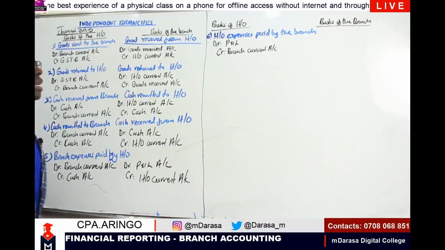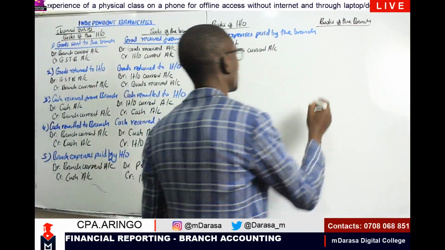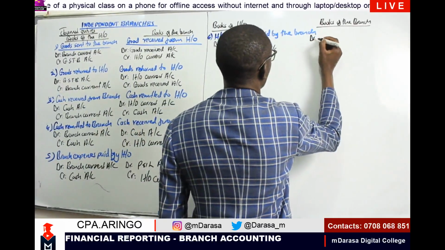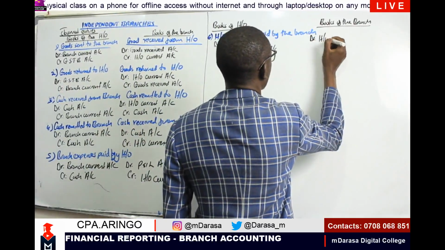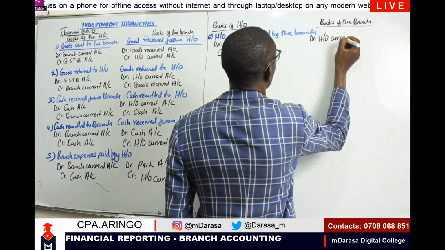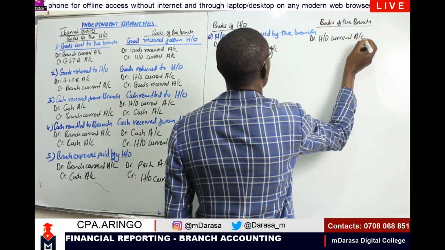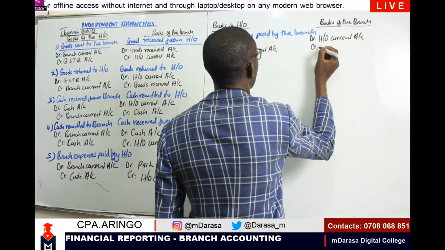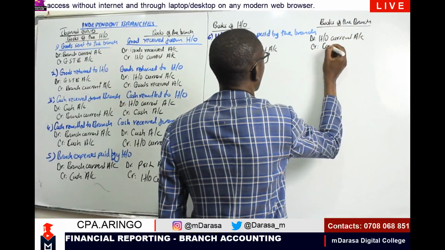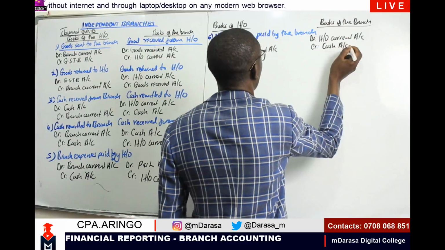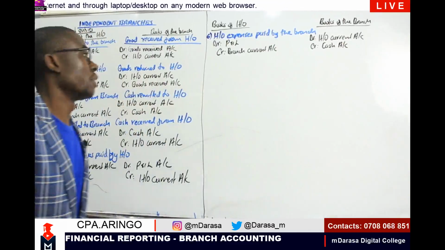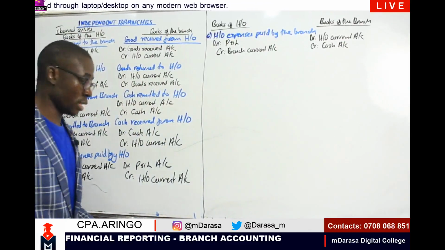What about on the side of the branch? On the side of the branch, we are going to debit our head office current account, and we are going to credit our cash book account. Cash account. Very key to consider.